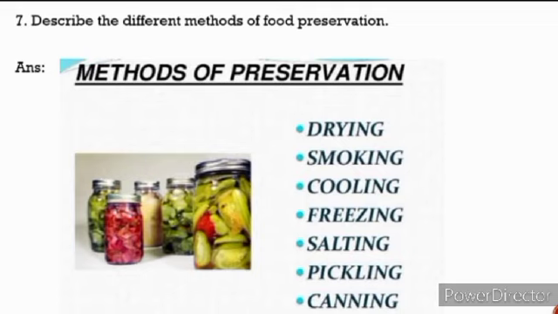Number 1 is drying. Drying method is also known as dehydration. What is drying or dehydration? Removal of water from the food materials is called dehydration. A picture of food items is also drawn here. You can also draw this picture in your notebook.